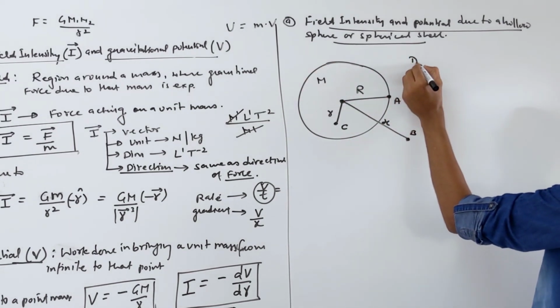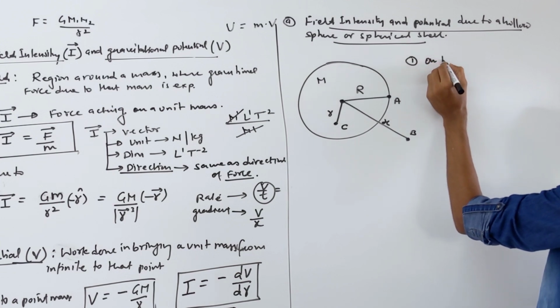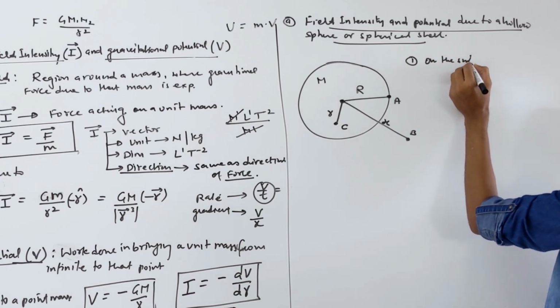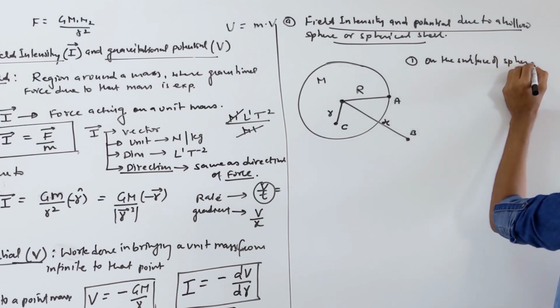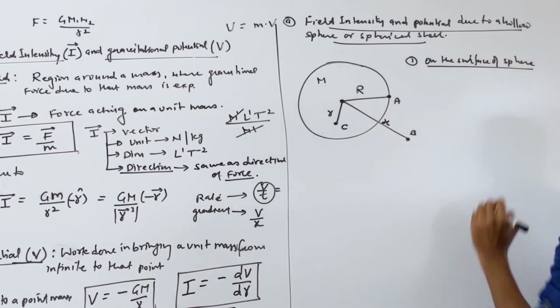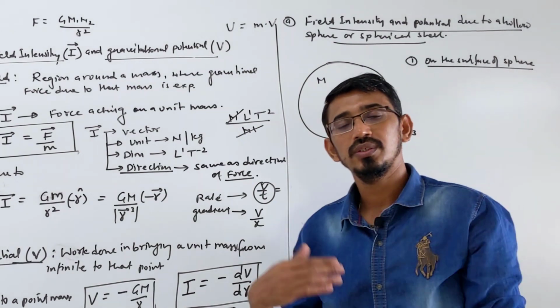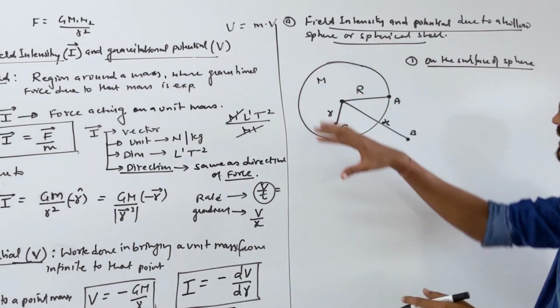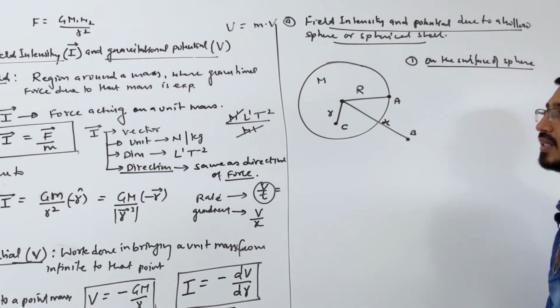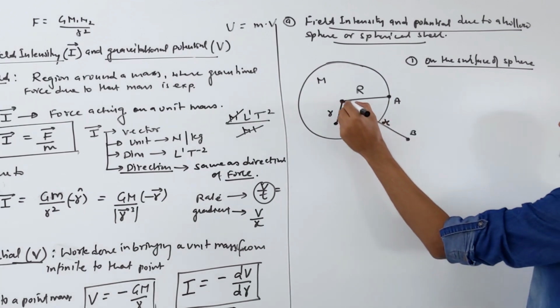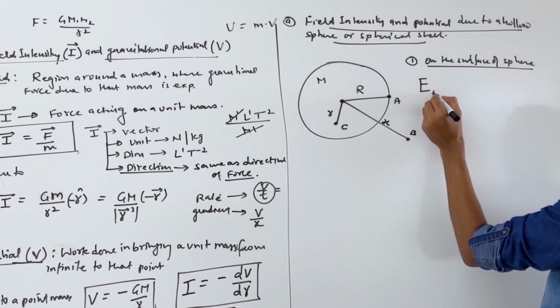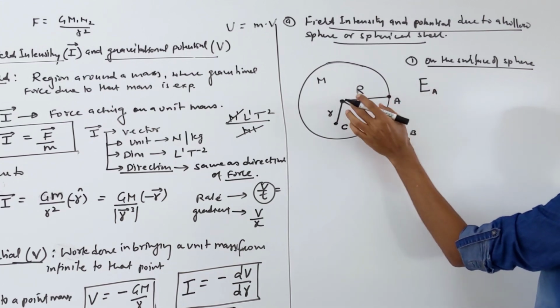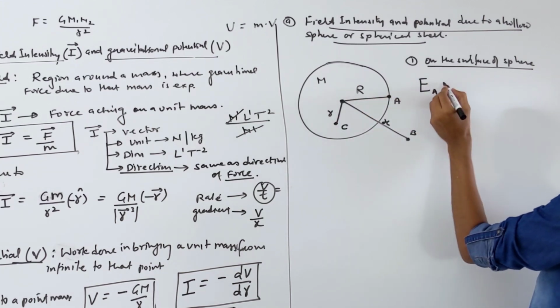So first, taking on the surface of the sphere, they will ask you what is the field and potential on the surface of this sphere, okay. Surface means this point, right? Correct. So we will write the general formula. Look here, this is on the surface. So what is the answer here? Field E at point A, we are talking about this point, the distance is R only from the center.